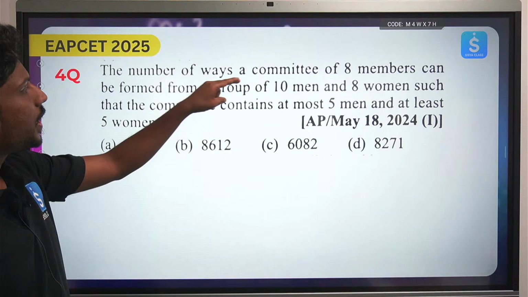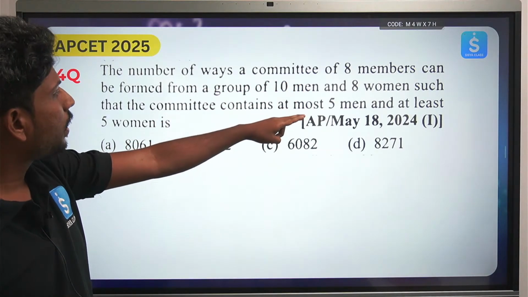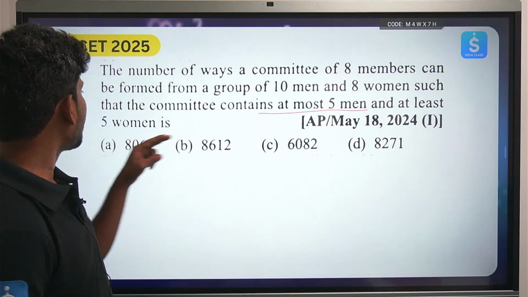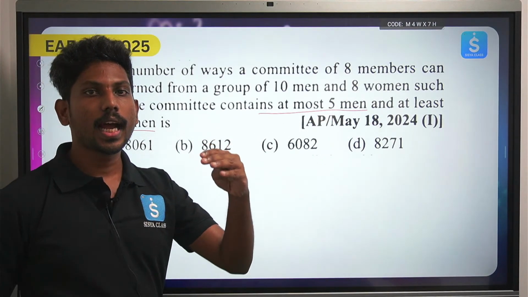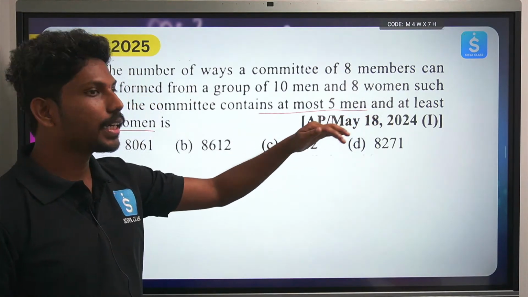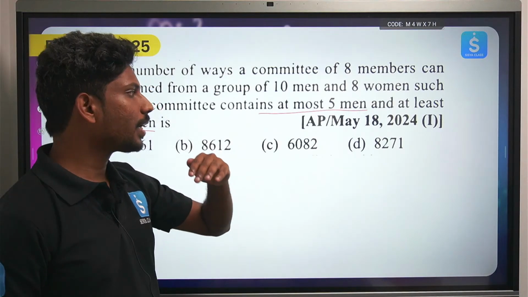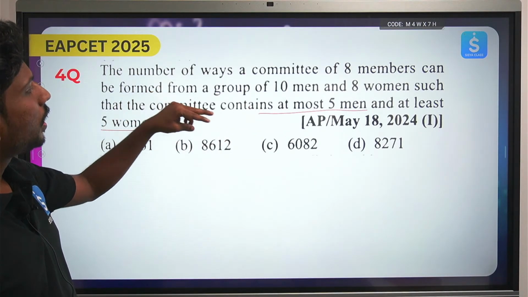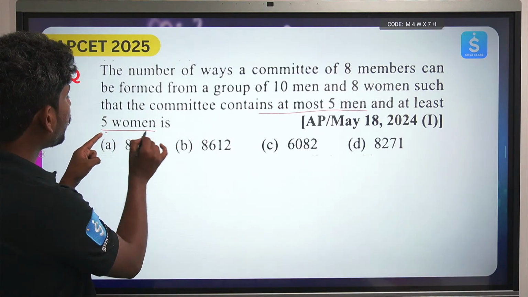Now, the number of ways of forming a committee of 10 members such that the committee contains at most 5 men and at least 5 women. At most means the maximum is 5, and at least means the minimum is 5 and it can be greater than 5. Okay, so that is what he is saying. Now the first thing is we need to satisfy the at least 5 women.